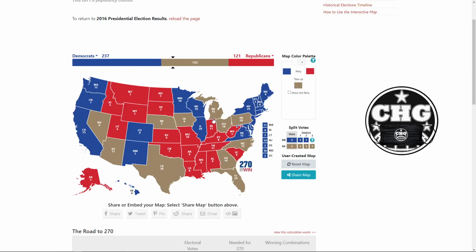The Libertarians and the Green Party still, of course, are running national presidential candidates, but Jo Jorgensen and Hawkins are just not getting the traction that we saw from the third parties back in 2016. So I think with all of that combined, and Biden's appeal to the Rust Belt, he's been pushing hard for it over the last several days, I think that Michigan is going to be safely in Biden's camp.